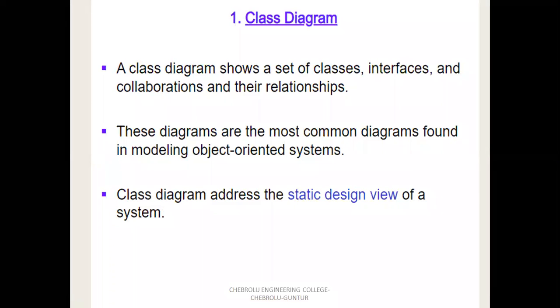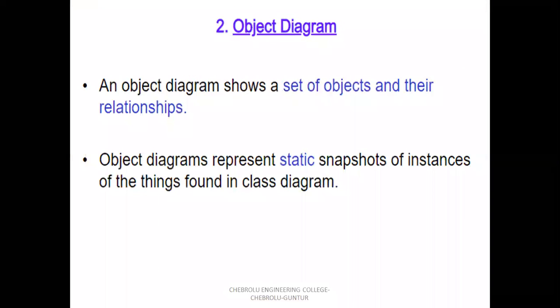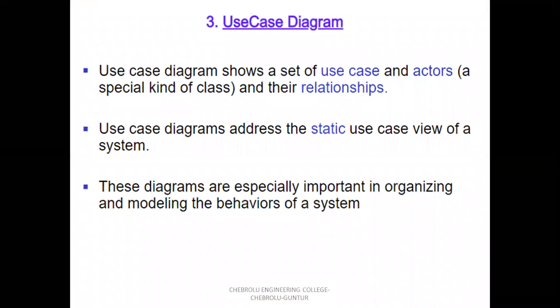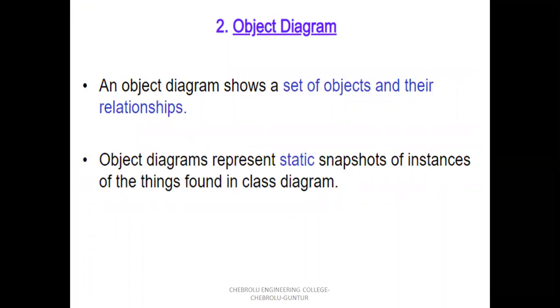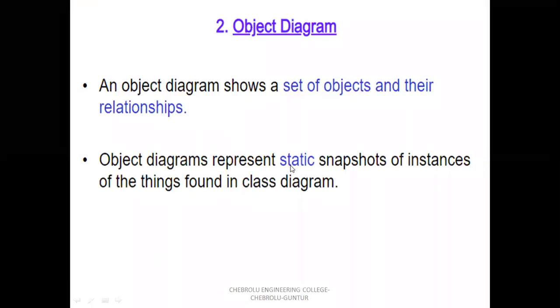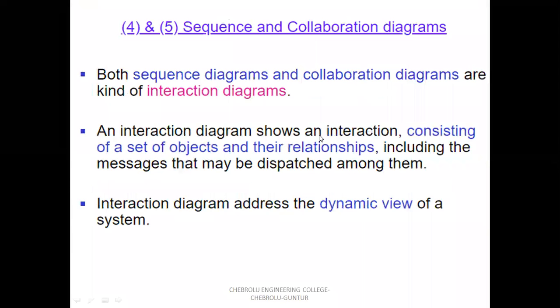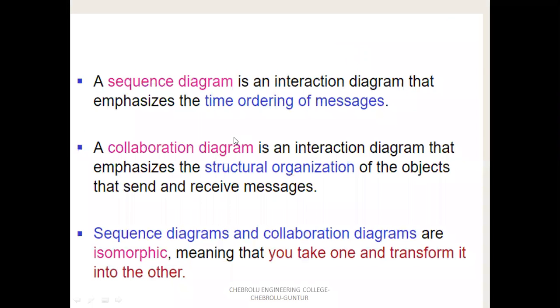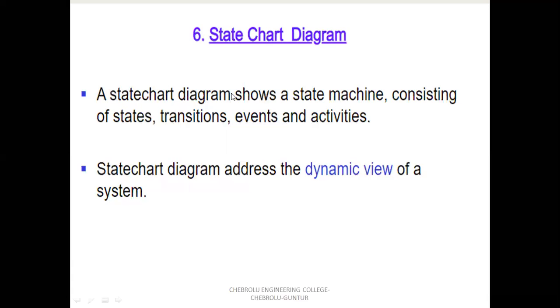In the 9 diagrams, there are 5 static diagrams. First one class diagram, object diagram, use case diagram are static. Next, sequence and collaboration diagrams are dynamic.